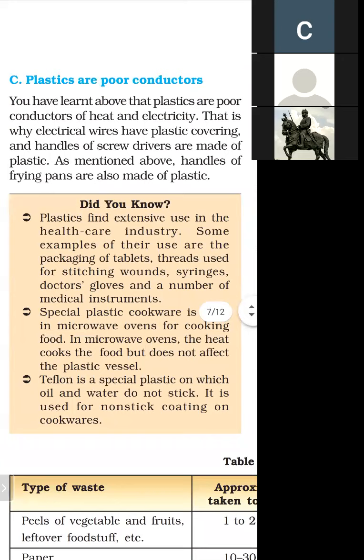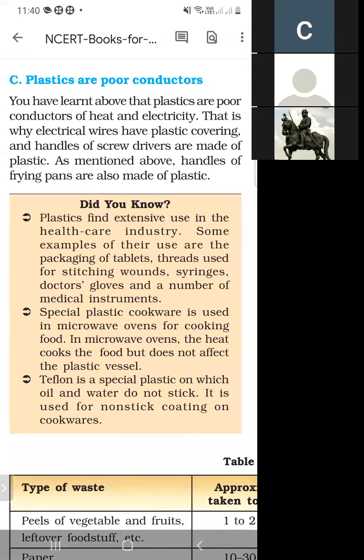So these are the three properties of plastic. Plastic does not react with water and air. Plastic is light and durable, and plastics are poor conductors of heat and electricity. Next, in this box: did you know plastic finds extensive use in the healthcare industry? Some examples of its use are the packaging of tablets, threads used for stitching wounds, strings, doctor gloves, and a number of medical instruments.